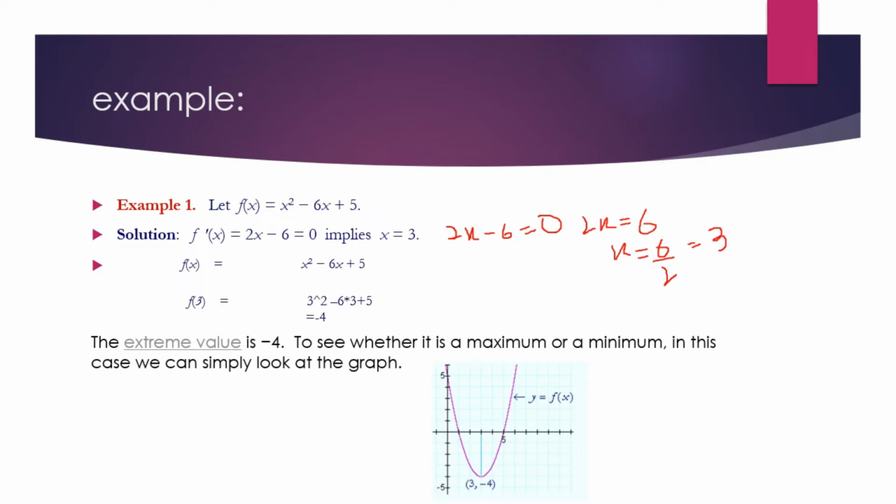Okay, so then we can put this value of 3 into the function here, and we can see that the value we achieve is -4. So the value is -4. We still don't know whether it is a maximum value or a minimum value.